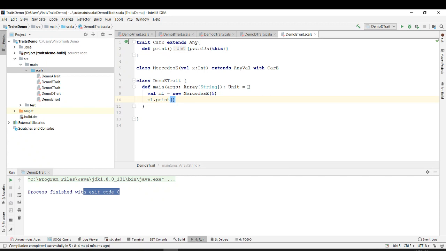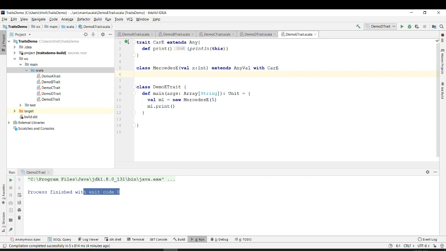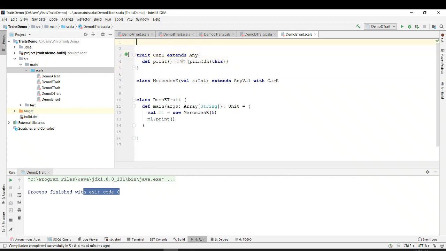Okay, so there is something called a value class. Whenever you define this class, it is called a value class. So what is a value class? A value class means you cannot create the object at the runtime. You cannot allocate a runtime object. Why you cannot allocate a runtime object is because whenever you are making a value class,